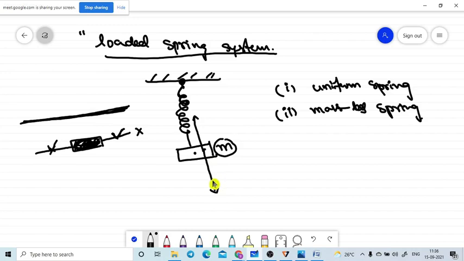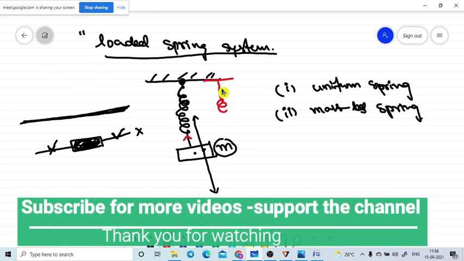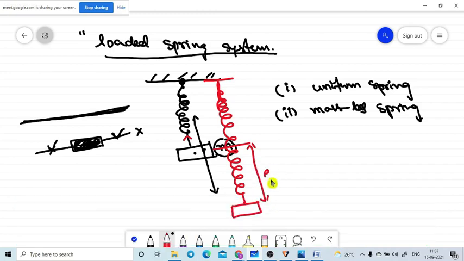Now what will happen? If we pull the spring in the downward direction, a restoring force will be generated in the upward direction. Let me take this is the spring. After it is pulled downward, let me take this much as the body. Let E be the extension of the spring which we produced with our external force on the load.